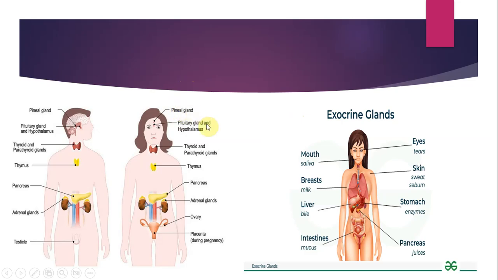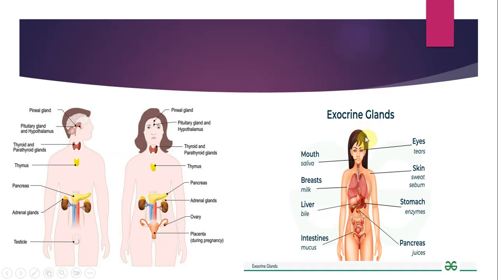Then moving on, we have the pituitary gland and the hypothalamus. Then we have the thyroid and the parathyroid gland right over here, the thymus, the pancreas. These are your adrenal glands which lie on top of your kidney. Then you have the ovaries, and this is obviously your uterus, and inside the uterus you have your placenta during pregnancy, of course. Then a picture of a male has also been provided, with similar organs to label, apart from the reproductive organs, of course; the uterus and the ovary have been replaced by the testicle.